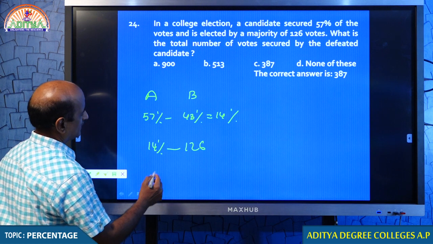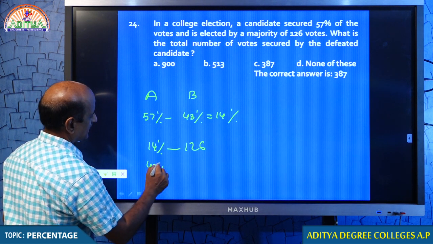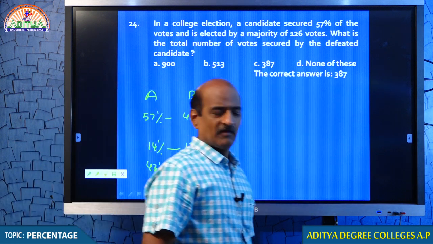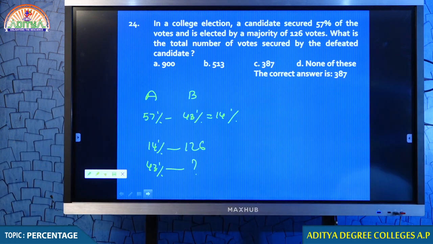Find the total number of votes secured by the defeated candidates. 43% is equal to how much? Why am I calculating 43%? Comment, students. I am checking out your option. Why am I calculating 43%?